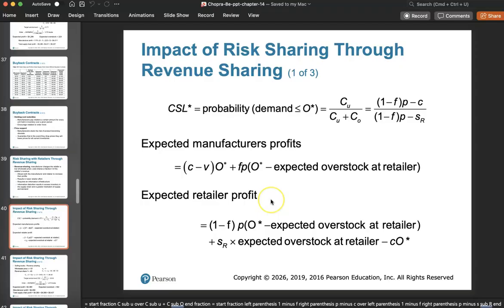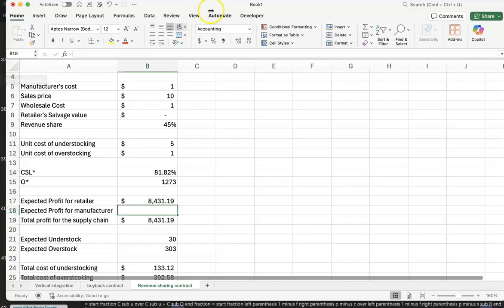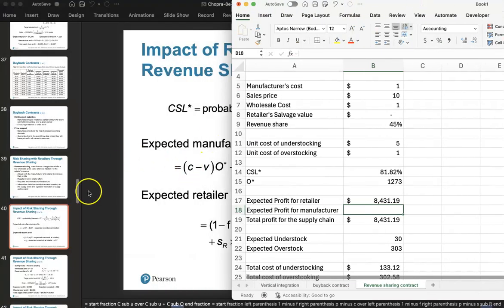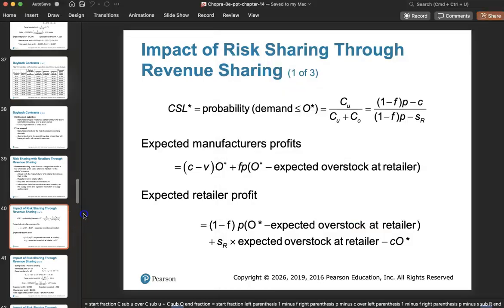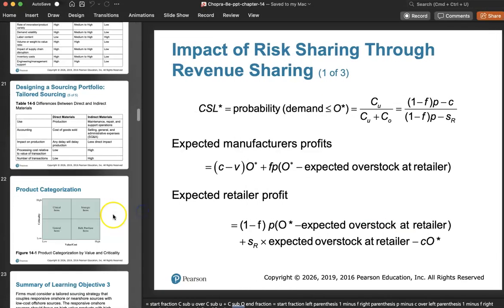So let's write out the profit for the manufacturer. Let me go back to the Excel file. I'm going to move that and make this a little bigger so I can see the formula here.